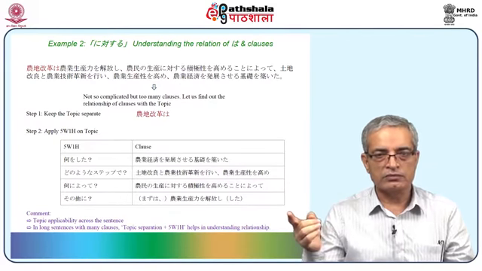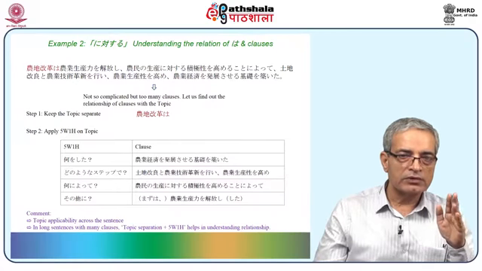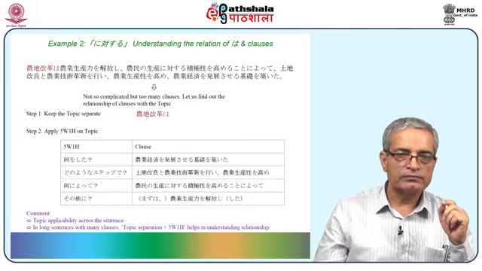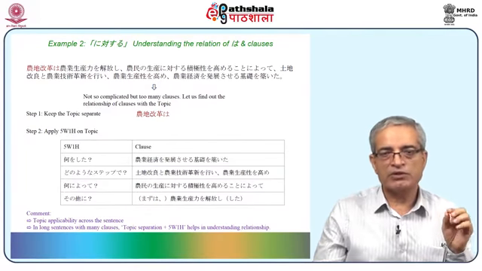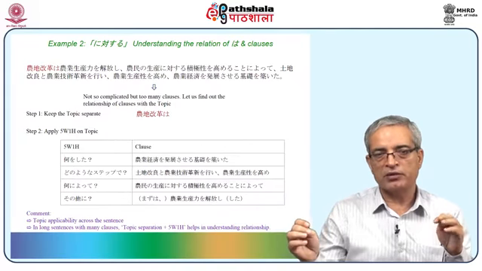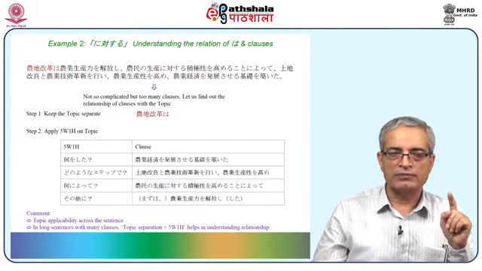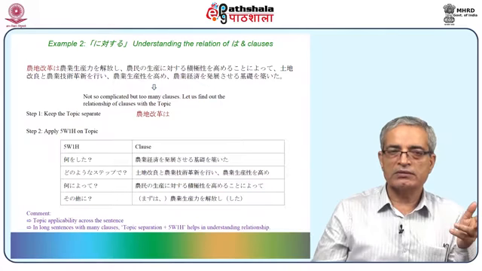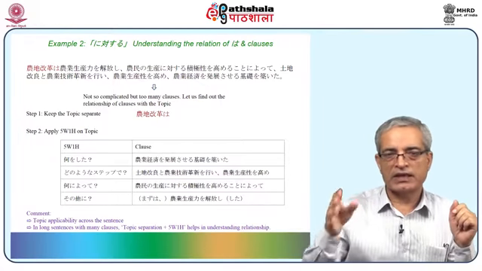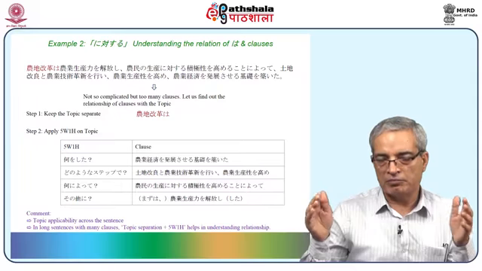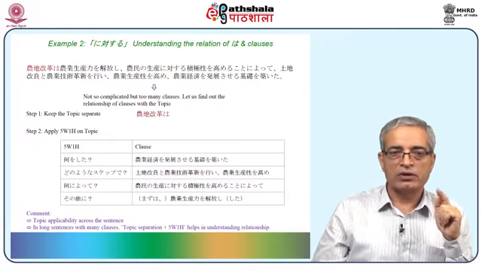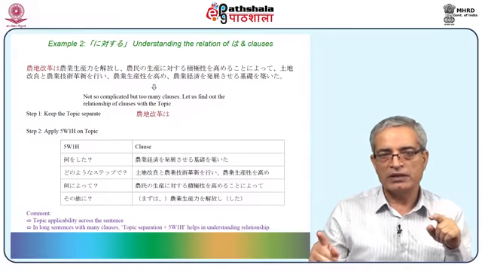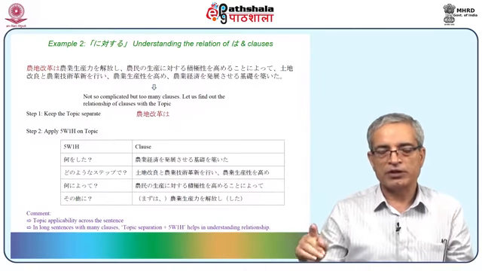Now the topic here is, yes, what Devneet, what would you like to pick as topic here? Nochi kaikakuwa. That's very clear. Okay, so nochi kaikakuwa is clear. That means all the verbs in some form are acting on nochi kaikakuwa. So as far as nochi kaikaku is concerned, there is a first verb, second verb, third verb, or there can be a main verb and there are subverbs. So let's apply 5W1H on this topic one by one, linking all the verbs with this topic.